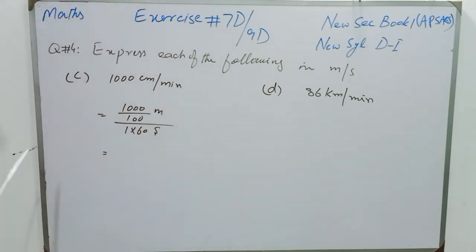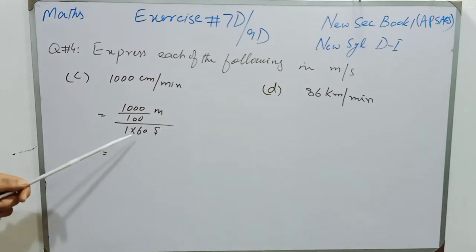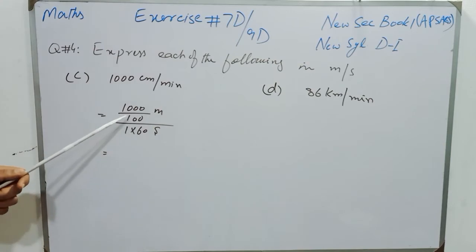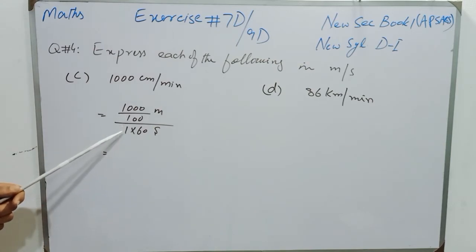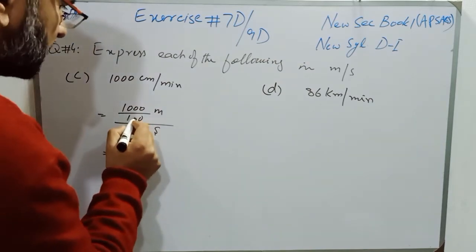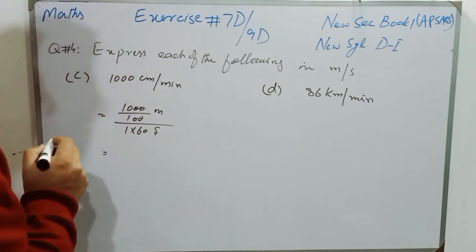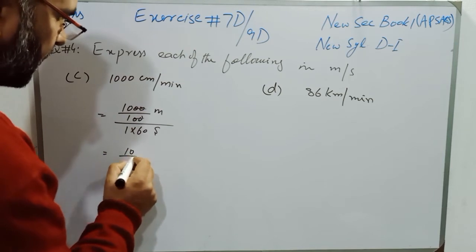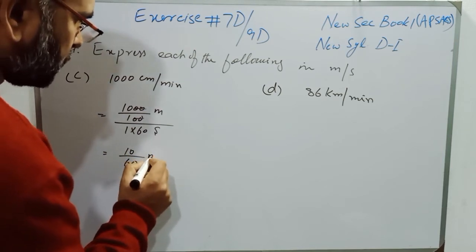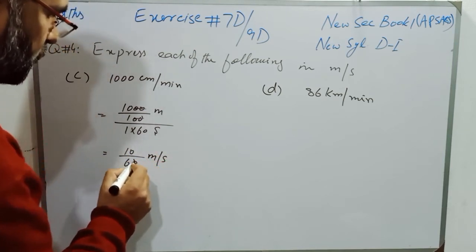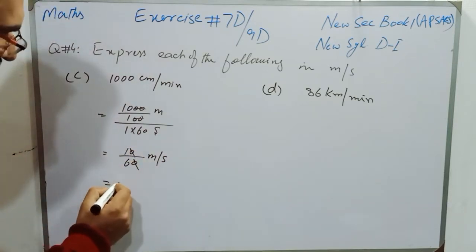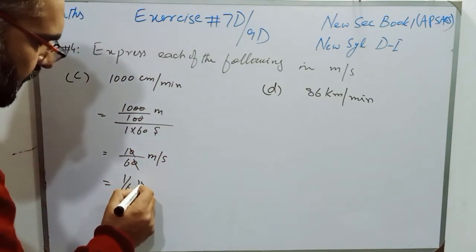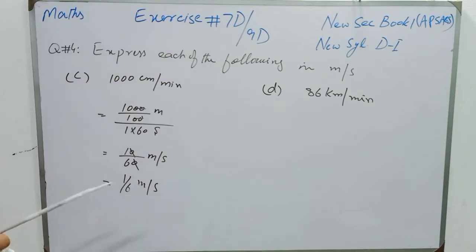So students, there is denominator and denominator, and that will become the denominator, or you can cancel these two zeros with these two zeros, and then it is 10 over 60 meter per second. This 0 will be cancelled with this 0, and the speed is 1 over 6 meter per second.